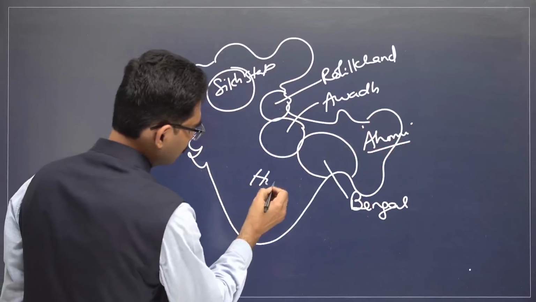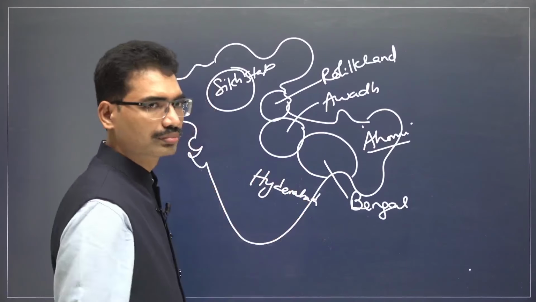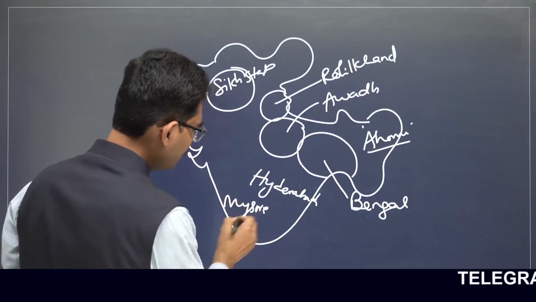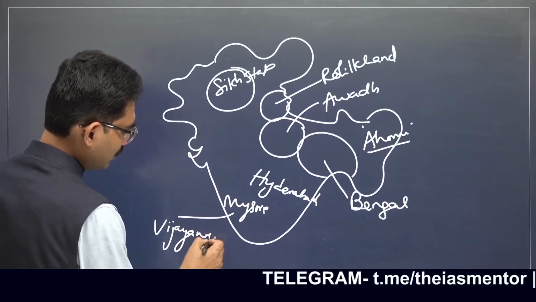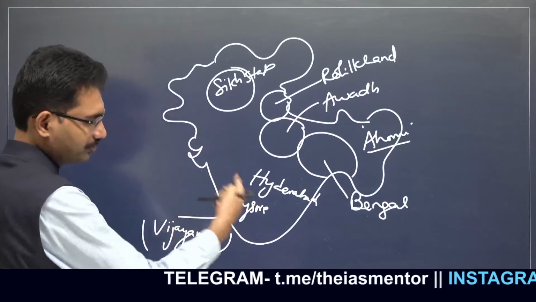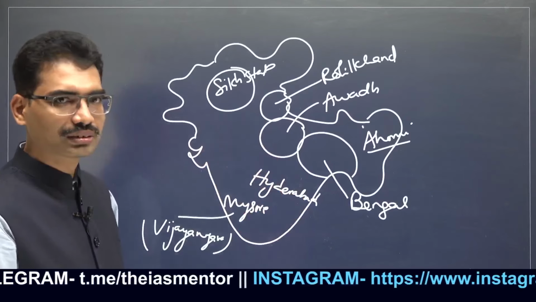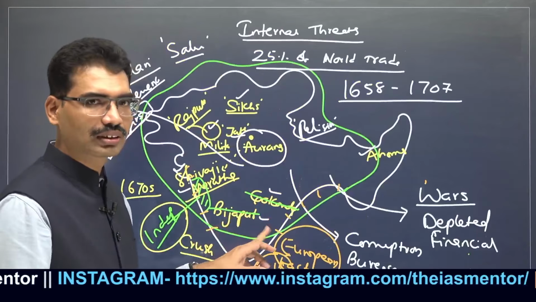And here, Hyderabad state. And here, Mysore state. This Mysore comes from Vijayanagara. After decline of Vijayanagara, it emerged. It is a separate one. Hyderabad means what? Earlier, Golconda, Bijapur were there.